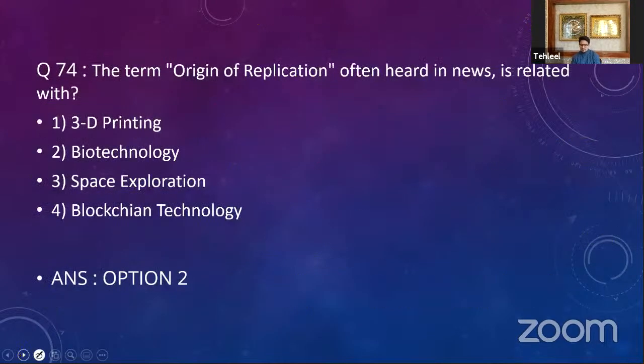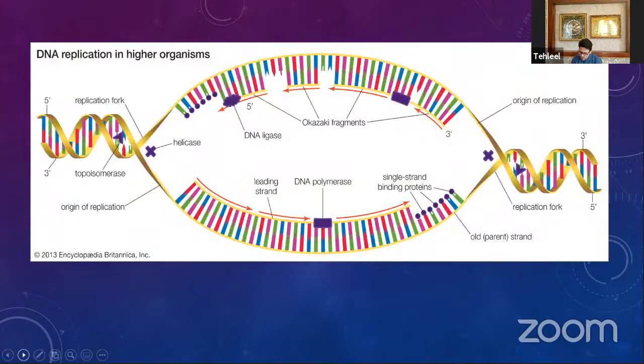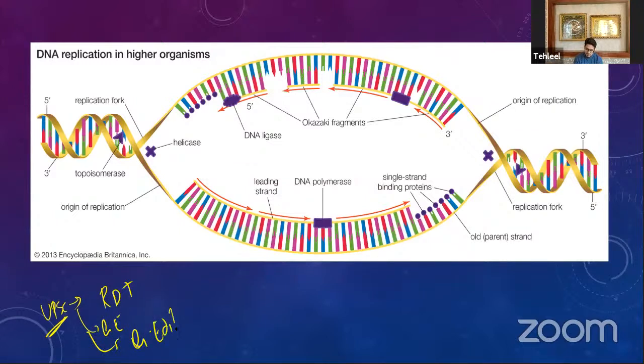Then you have question number 74, the origin of replication. It was a very easy question. I chose this question because UPSC is very much loving the idea of this RDT, that is recombinant DNA technology, or genetic engineering, or genetic editing. पे अभी तक 2 बार question आया हुआ है.